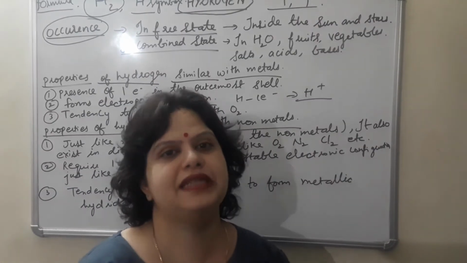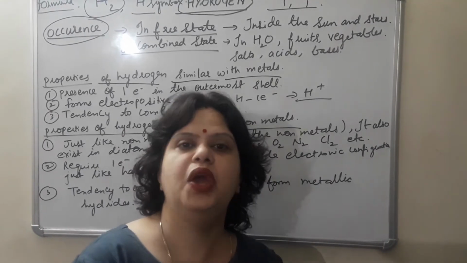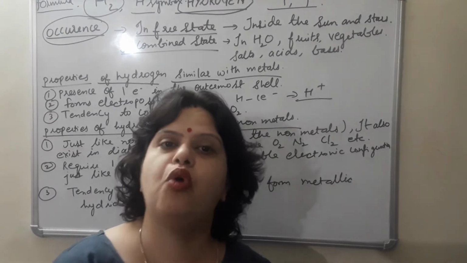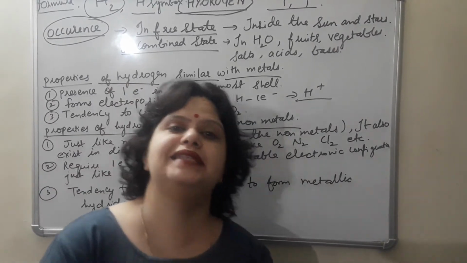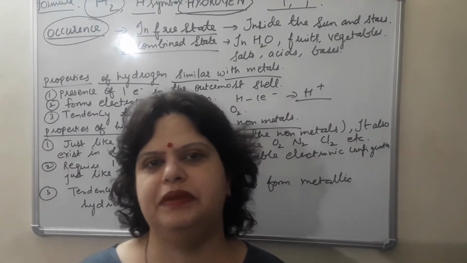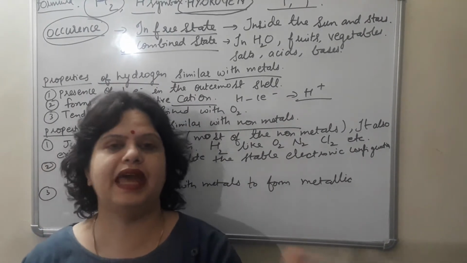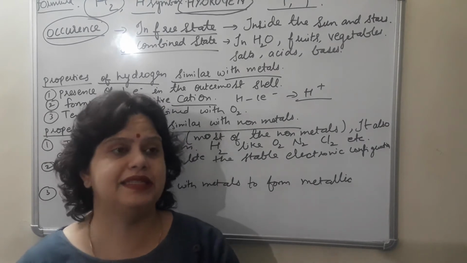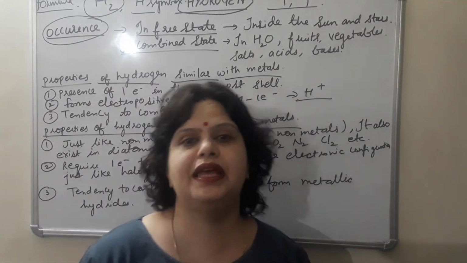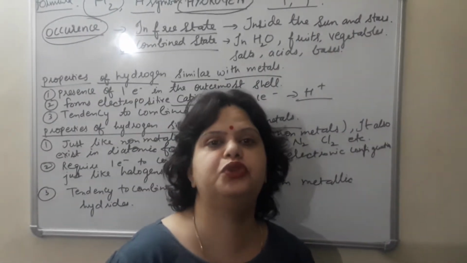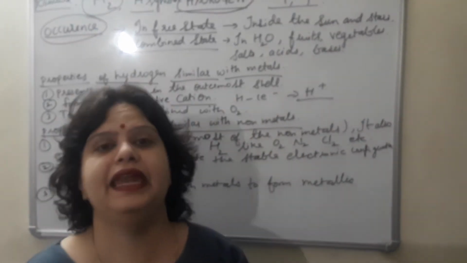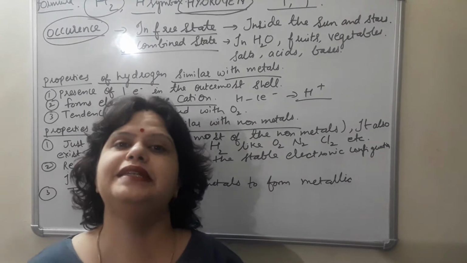So this is about its occurrence: in free state it occurs in stars and in the sun, in small traces in the atmosphere, and in the gases released during volcanic eruption. And in combined state, many examples are there in our body, in plants, in animals, in fruits, in vegetables, in acids, in bases. You can say how it is present in acid. Many acids are there, HCl, H2SO4, HNO3. In bases NaOH, KOH, etc. In salts like NaHSO4. So this is about its occurrence.